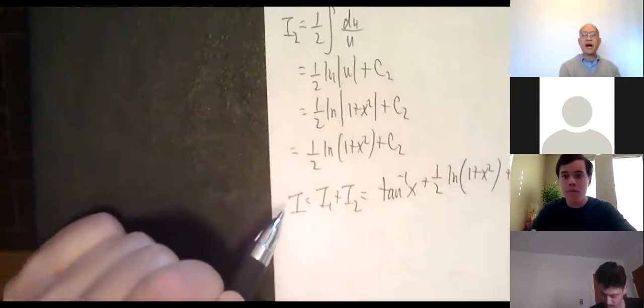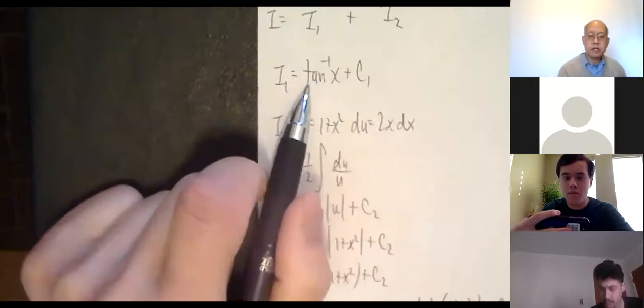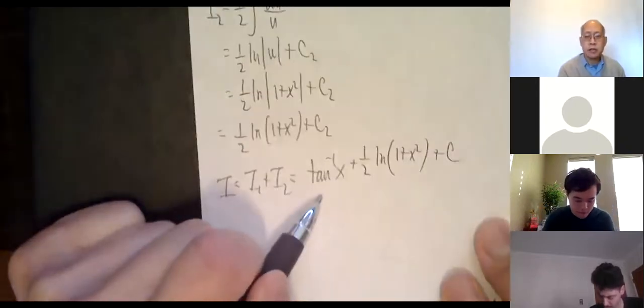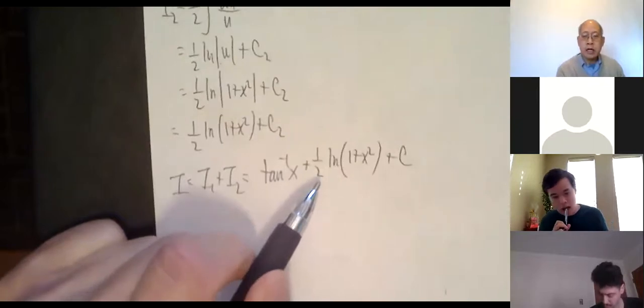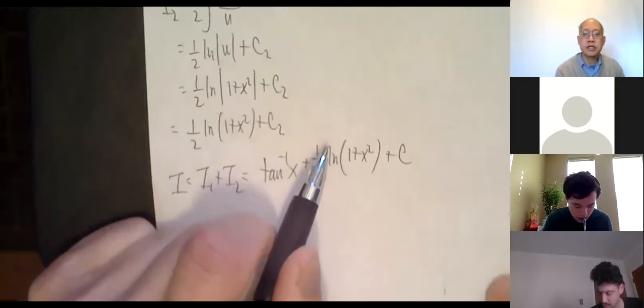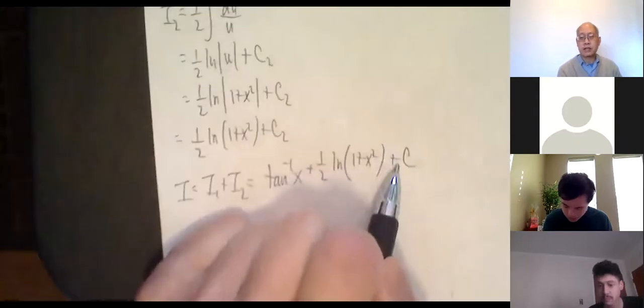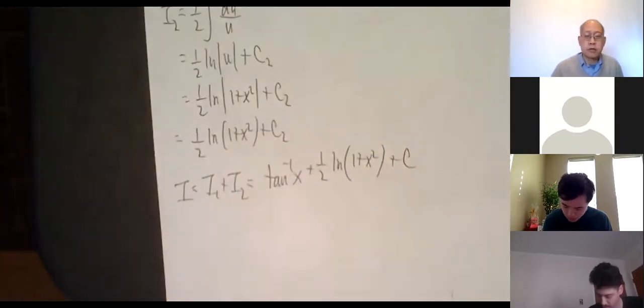All right, so finally I is I1 plus I2. My I1 was inverse tangent of x. My I2 is plus 1/2 ln parentheses 1 plus x squared, plus C1 plus C2. But now that I have an arbitrary constant C1 plus another arbitrary constant C2, I can just go ahead and say plus C in the final answer. So there we go for that one.